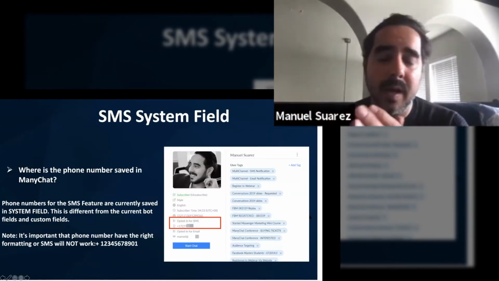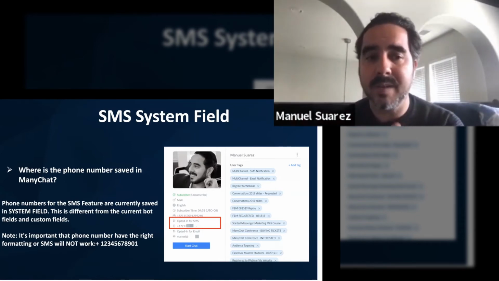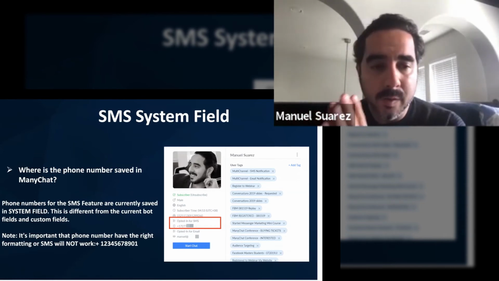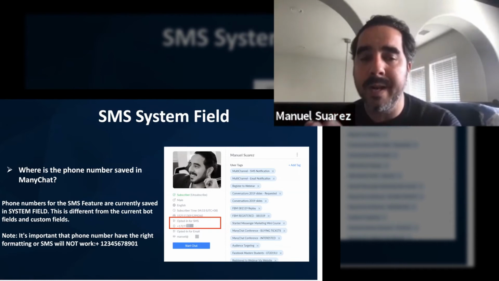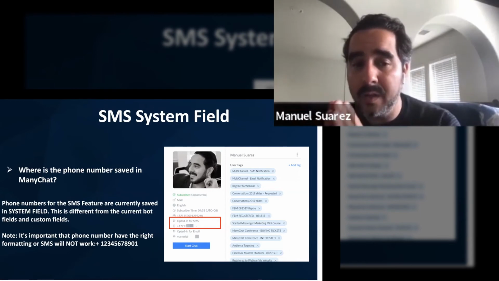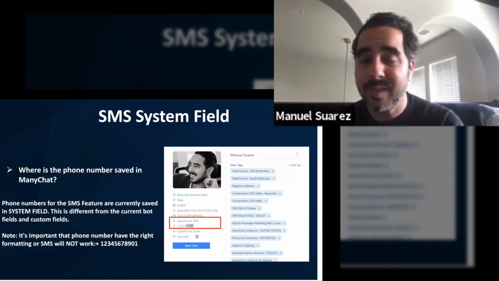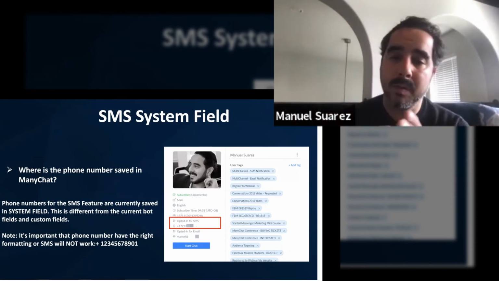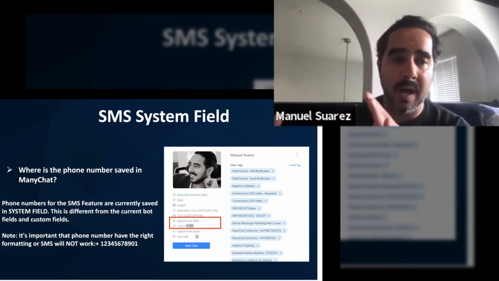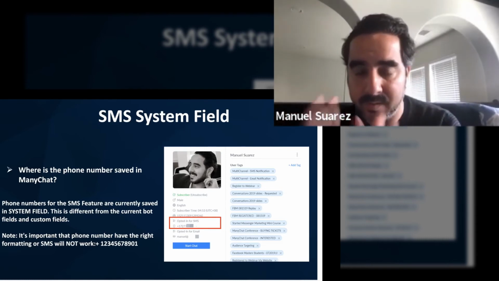So where is it saved in the system? Phone numbers for the SMS feature are currently saved in the system field. This is different from the current bot fields and custom fields. Note, it's important that phone numbers have the right formatting or SMS will not work. So it has to have that plus sign and then the 1, 2, 3, etc. If it doesn't have it like that, it will not work. So, plus sign together with the actual phone number. As you can see here, this is different from the bot fields, the custom fields, and user tags. It's a separate area, which is called the system fields.